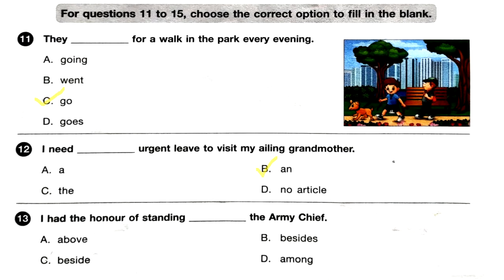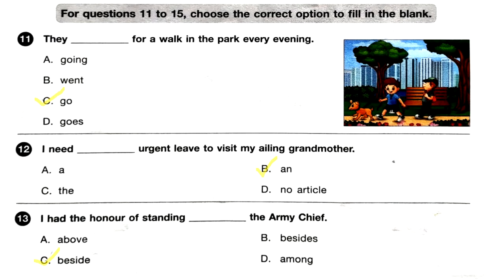Question 13. I had the honor of standing dash the army chief. A. Above, B. Besides, C. Beside, D. Among. You have to choose the correct option. So here the correct word to fill in the blank is beside.